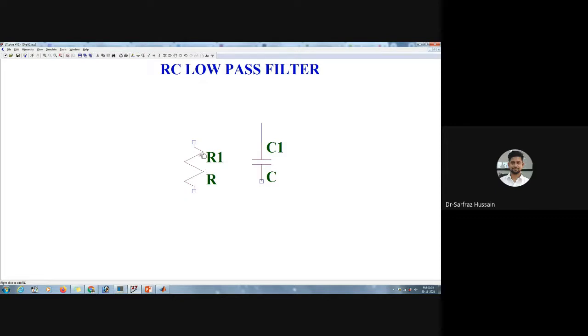Now, if I want to move this particular resistor, there are two options. One is the move option, another is the drag option. So we can make use of the drag option. If we click on drag and drag any component, you can see that this line also moves along with it. Okay, so this is just like dragging. And we can also use move component. This will move the particular resistor or capacitor. So if I want to move this particular capacitor from this particular connection, then I'll click on move and I'll click on the component. And then I will click again. Then I'll right click this one to deselect it.